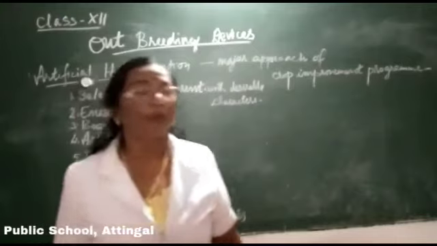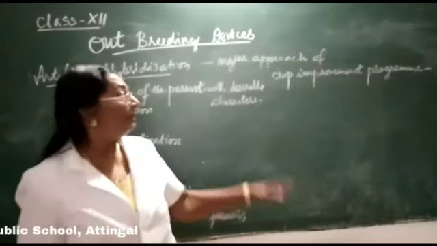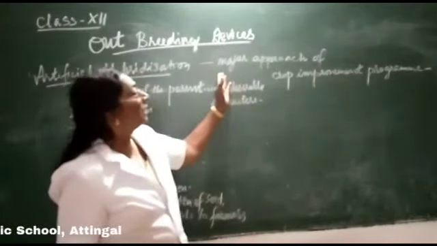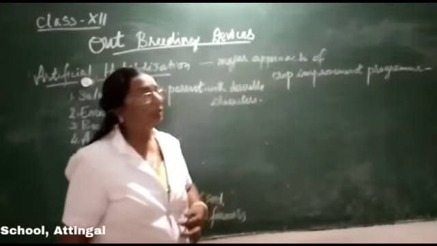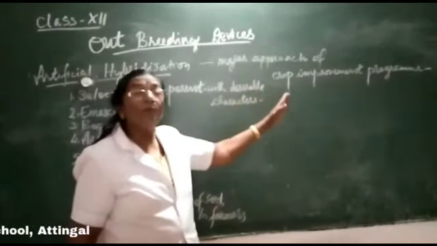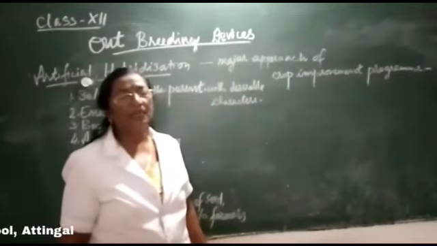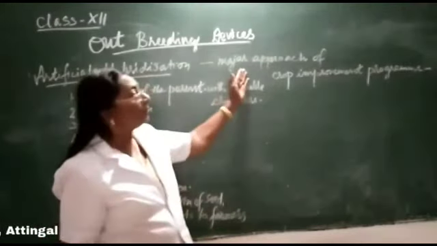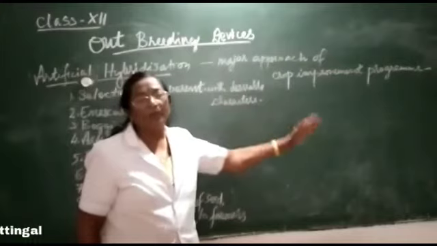Artificial hybridization is a major approach of crop improvement program.